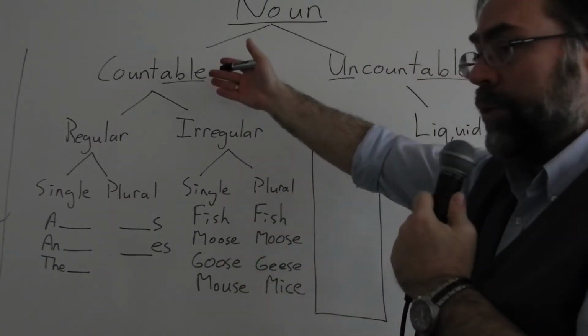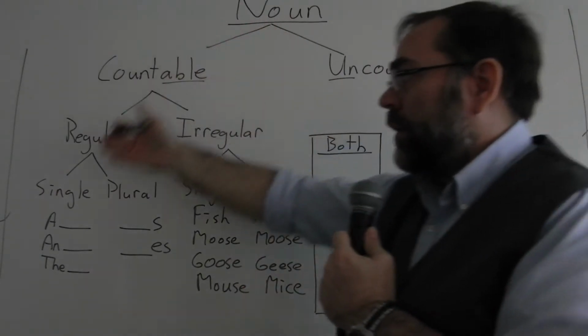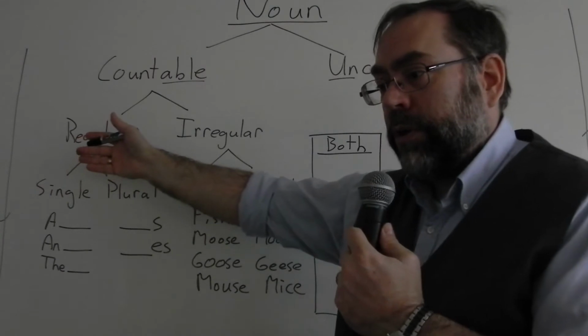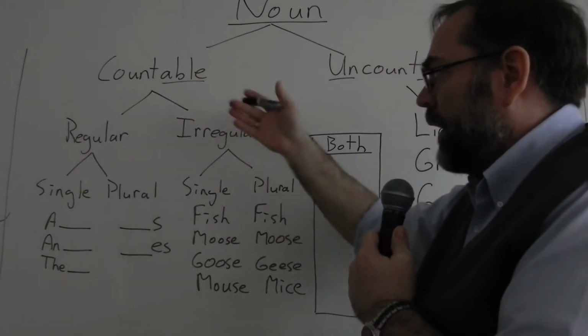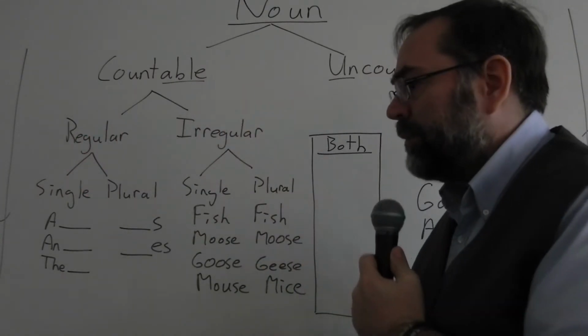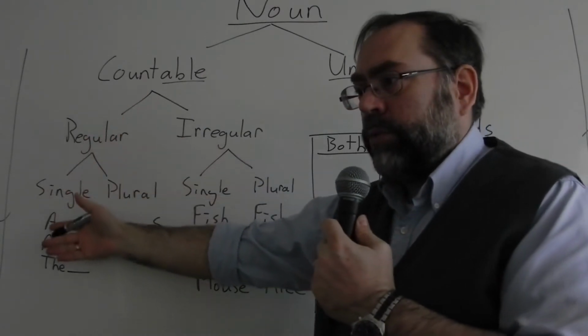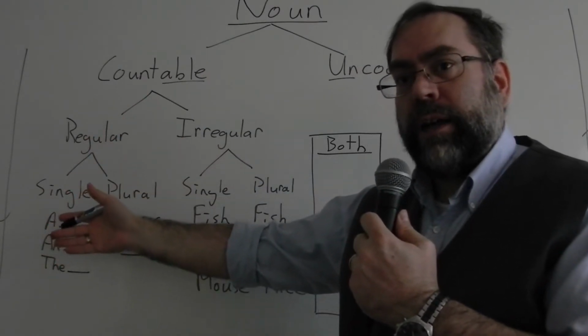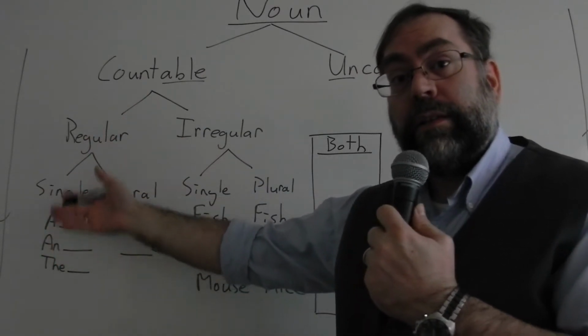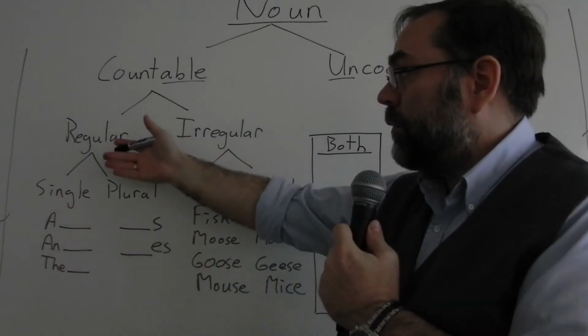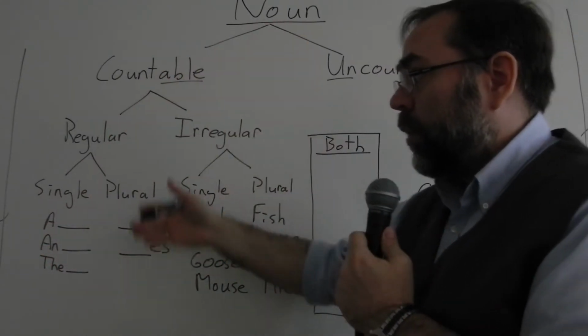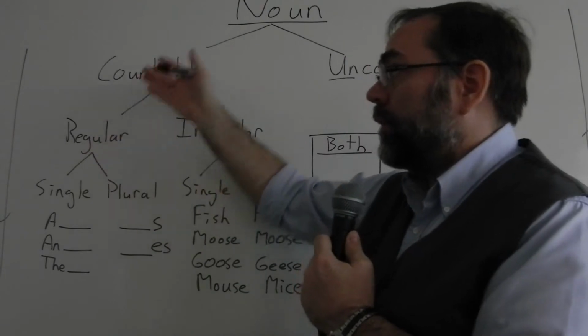Next, going with the countable nouns. I go over how there are regular countable nouns and irregular countable nouns. I talk about the general rules of how to write and say single regular countable nouns or plural regular countable nouns.